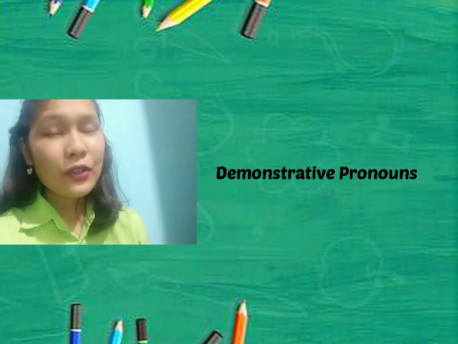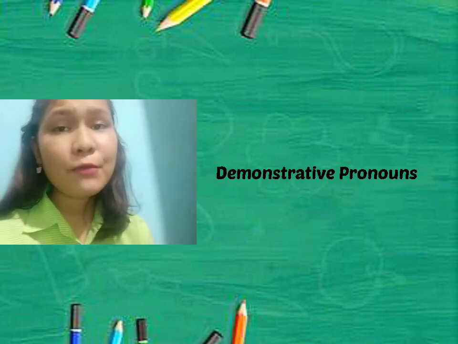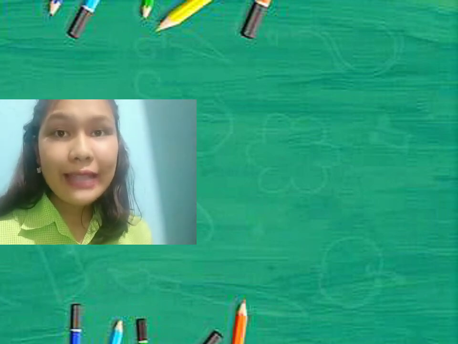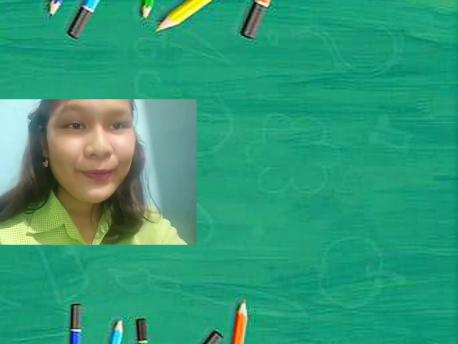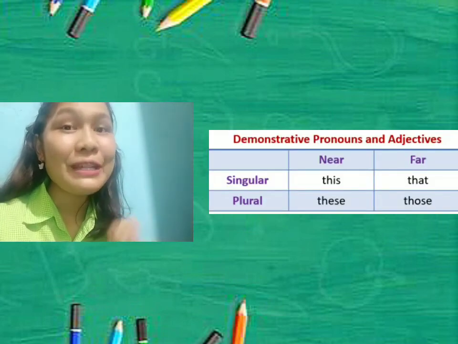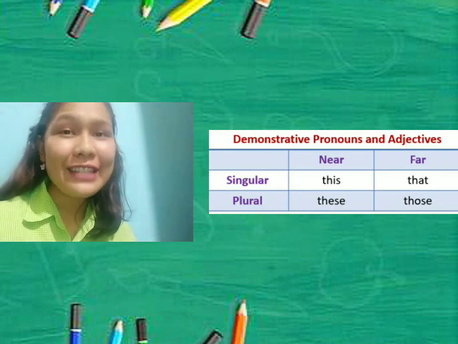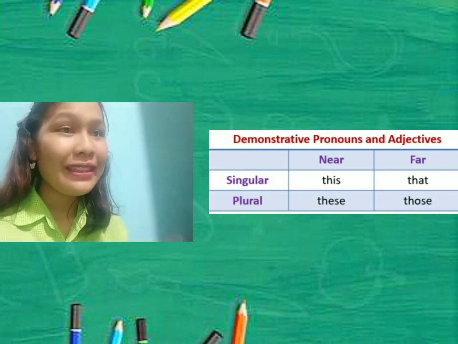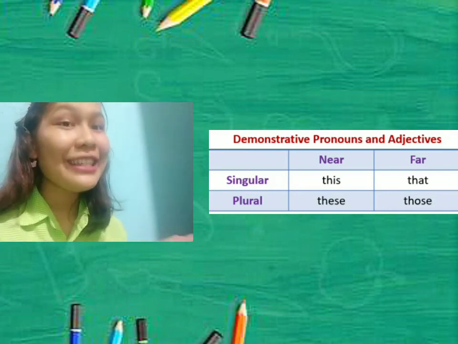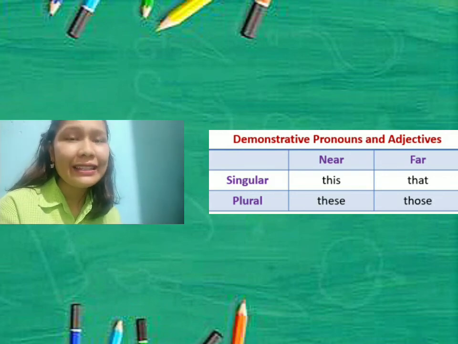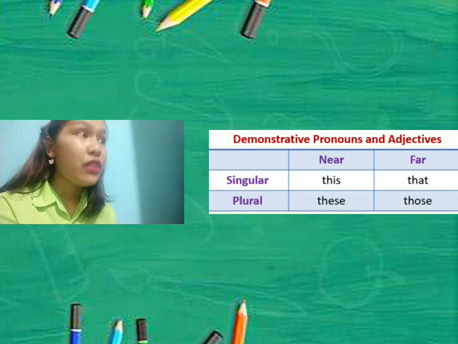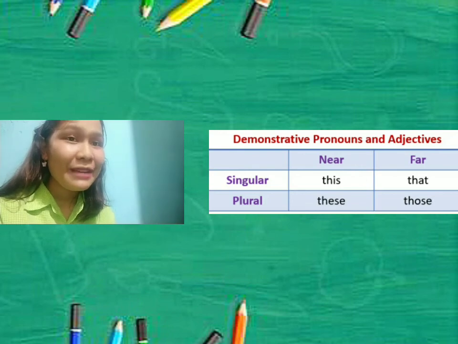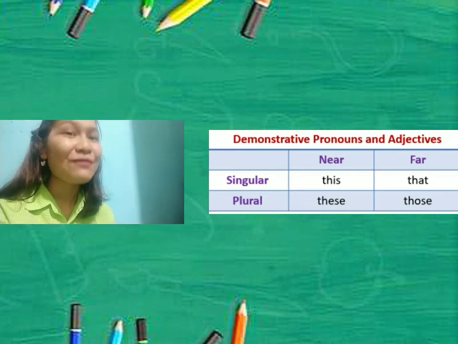Okay, the last is demonstrative pronouns. Demonstrative pronouns point out specific nouns and tell you physical distance. So this is the table of demonstrative pronouns. There are singular and plural, and near and far. We can see that and this are singular with different distance, and these and those are plural. These is near and those is far.